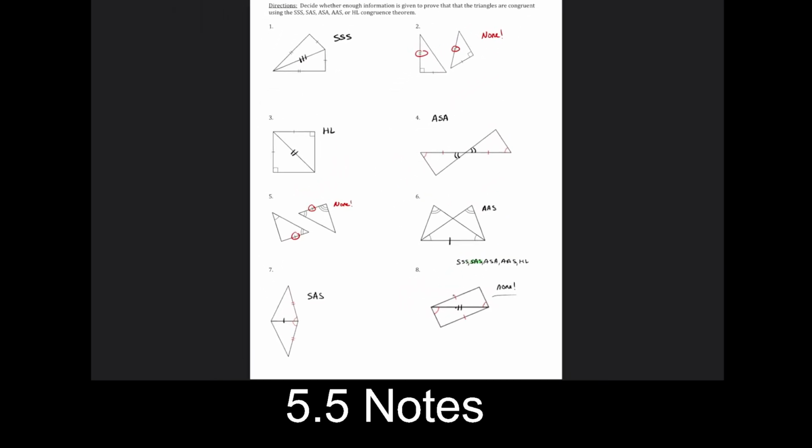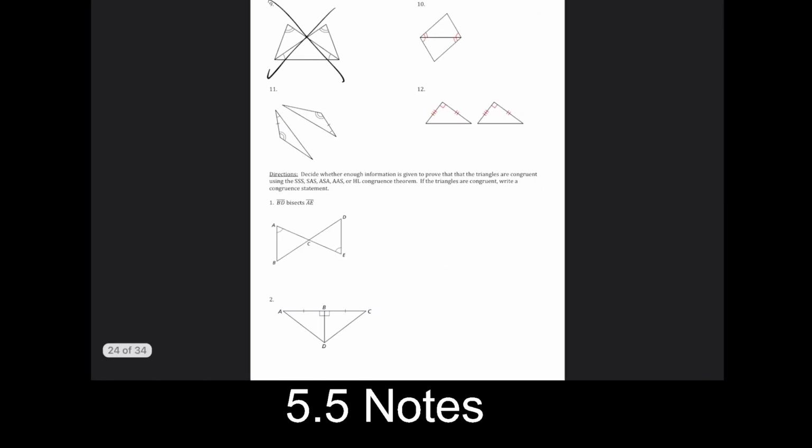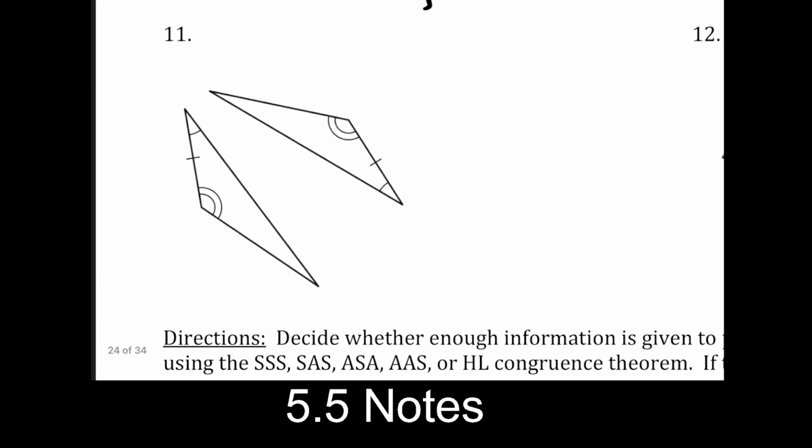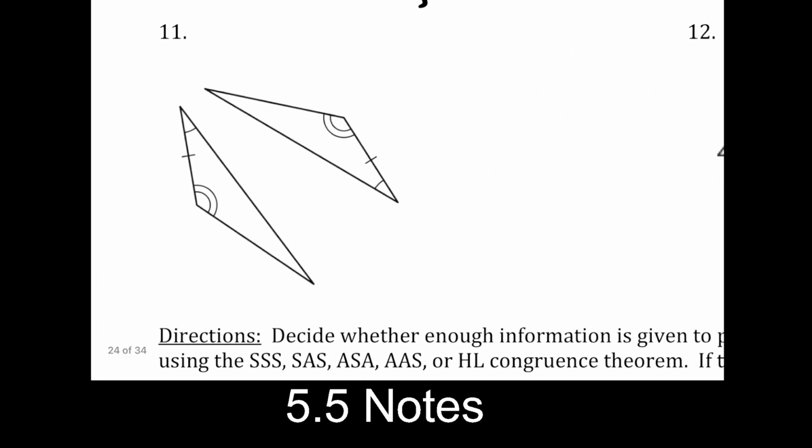Okay, so hopefully 1 through 8 went okay. On to number 10. Again, you should have tried these already, but this is a marked side in the middle. It's a common side, and then we have angle, side, angle. Standard stuff, nothing to it. Down here, we have to look at this again. You see that we have a side in between 2 angles that are marked, right? Pretty standard stuff. So in this case, it's going to be angle, side, angle. Again, the side is included or in between the 2 angles.